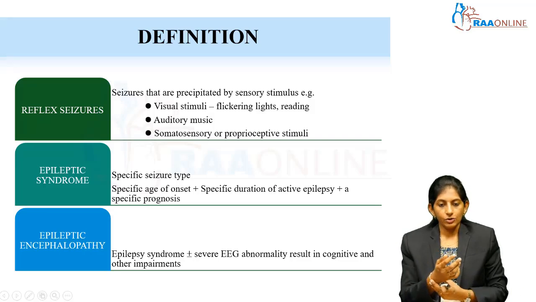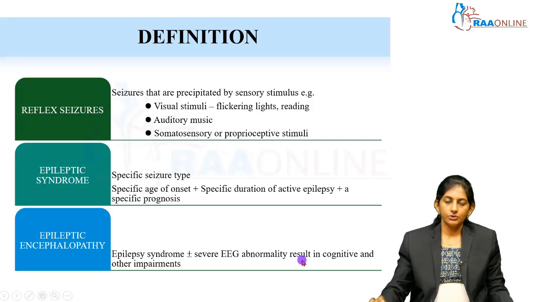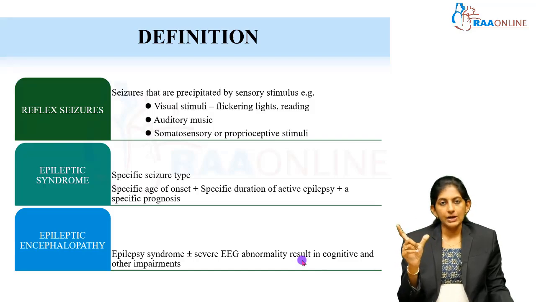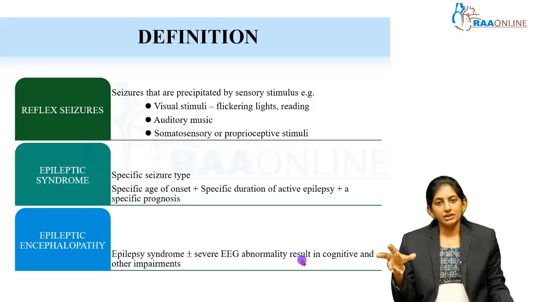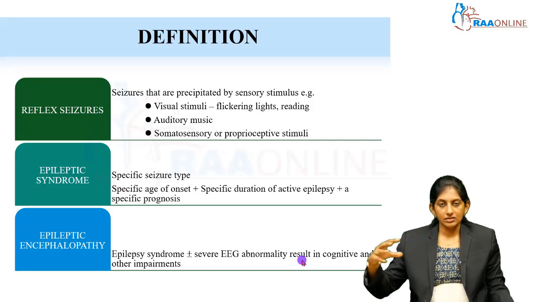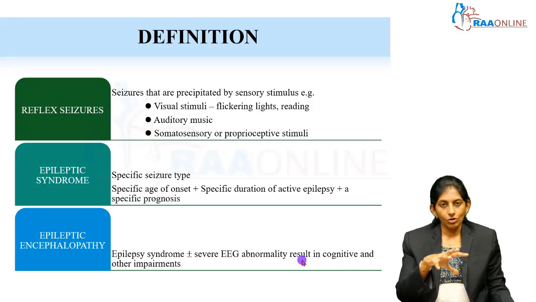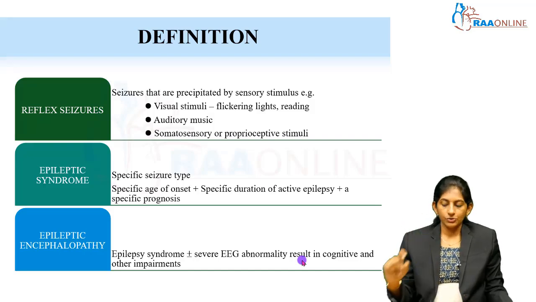What is an epileptic encephalopathy? Same, you take West syndrome as an example. Epilepsy syndrome plus a severe EEG abnormality. Hypsarrhythmia is going to be the EEG abnormality in West syndrome. This West syndrome is going to affect the child's cognition, the hearing, and the vision. So, this constellation of epilepsy syndrome plus the EEG abnormality together, which is going to affect the child's cognitive development, is called an epileptic encephalopathy. With examples, if you think, it is very, very easy.